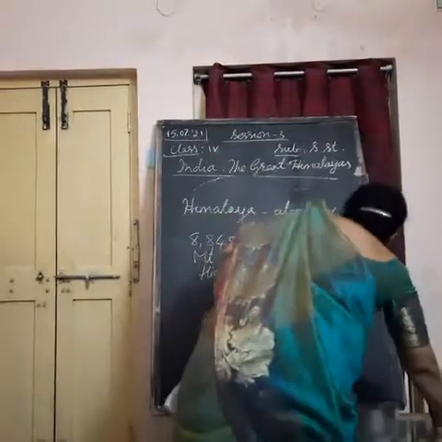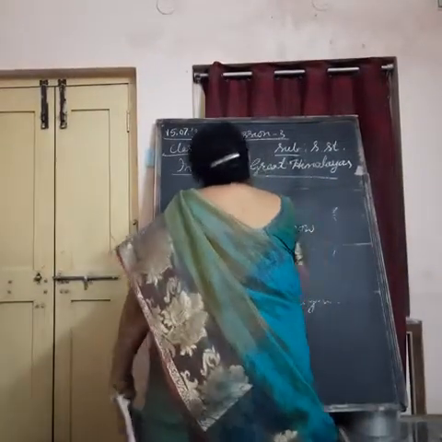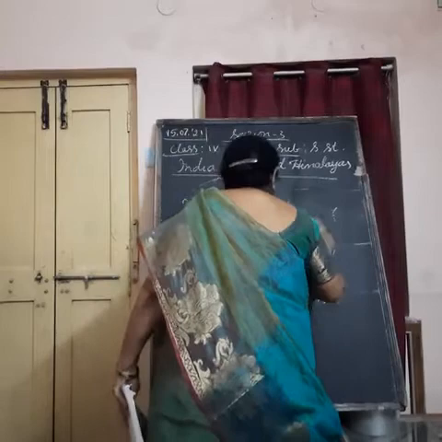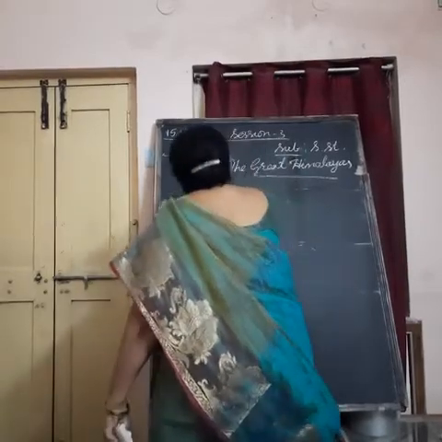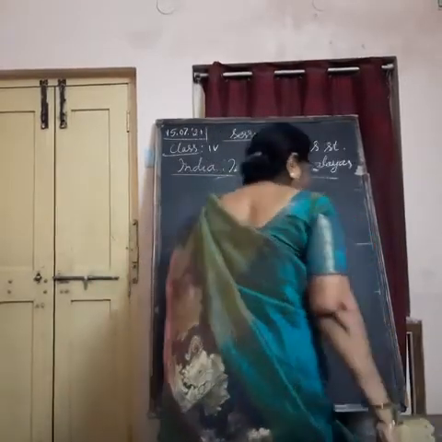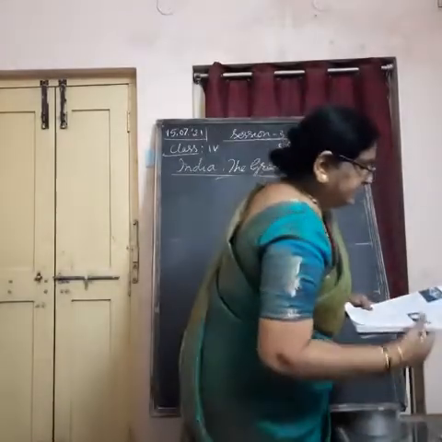Apart from these two highest mountains in the world, which are located in the Himalayas, we can find some other high mountain peaks.